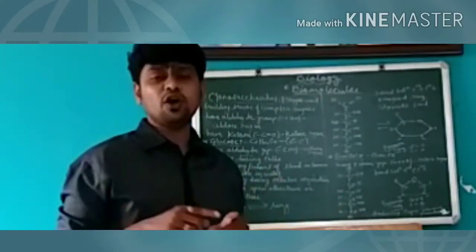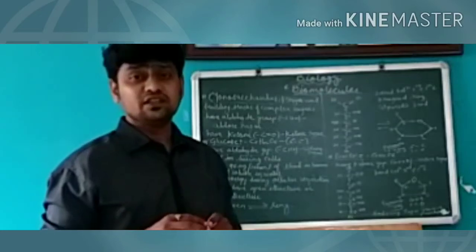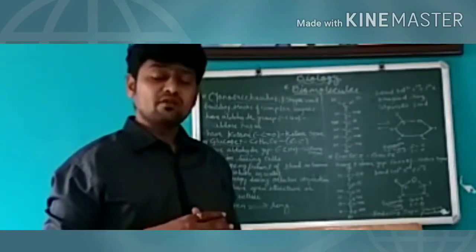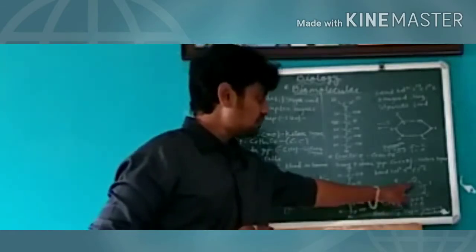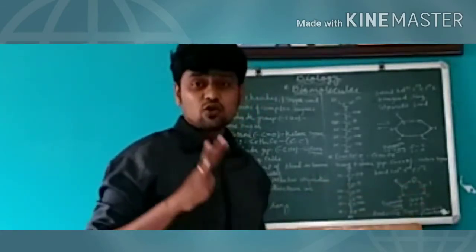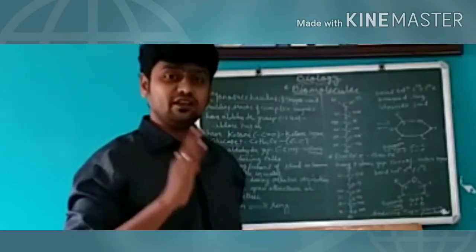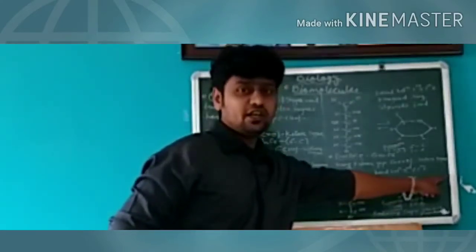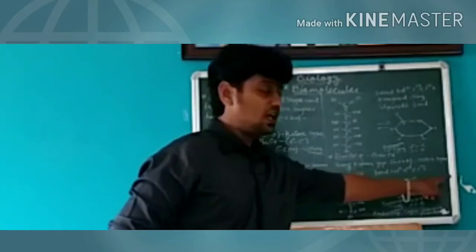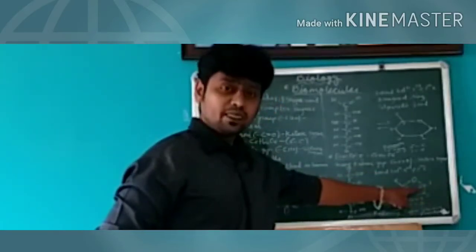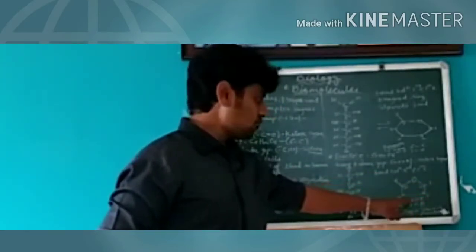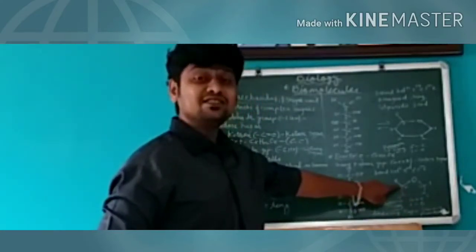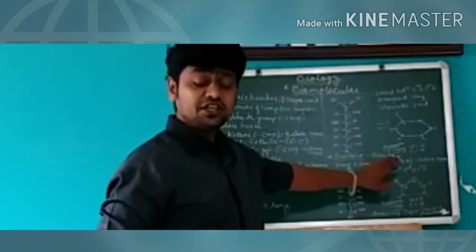The ring which is formed in fructose is a pentagonal ring, which contains one oxygen, and there are only 4 carbons on the ring of fructose. The first carbon is outside, it is branched. Second, third, fourth and fifth carbons are on the ring, and sixth carbon is also branched, outside the ring.